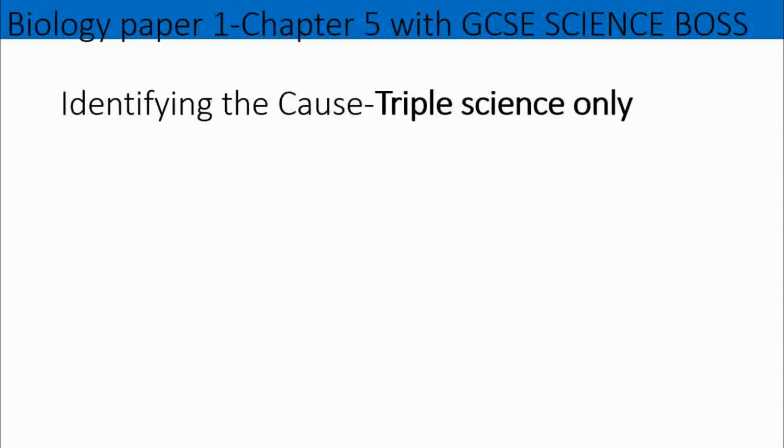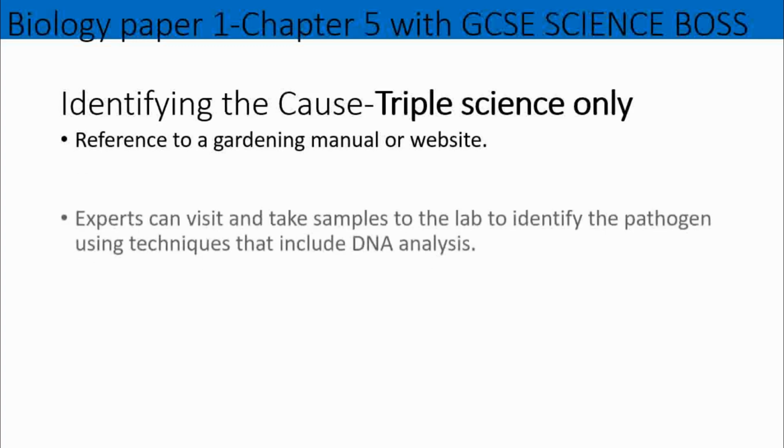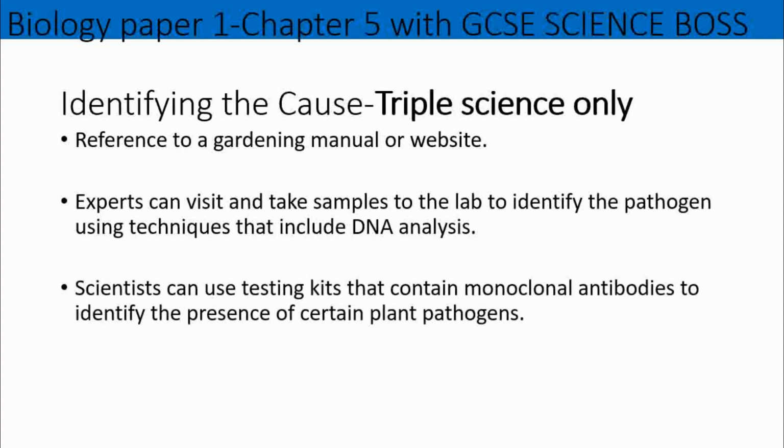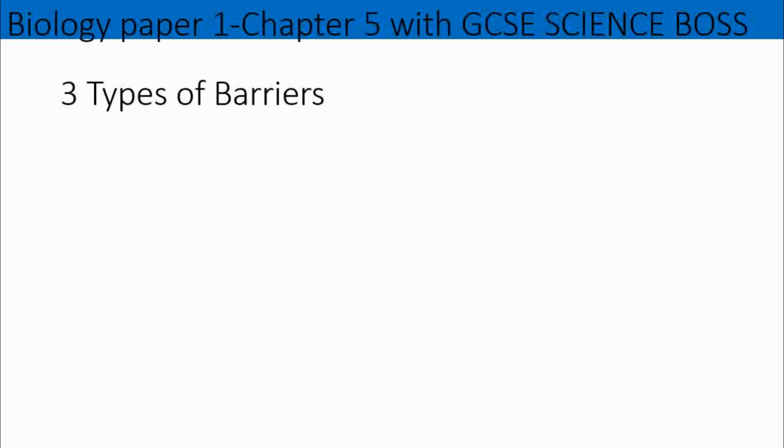All right, good. Now, how do you identify what the cause is as a farmer? You can refer to a garden manual or website. You can ask for an expert to come in, visit, and take DNA analysis of the pathogen found. You can also have testing kits with certain monoclonal antibodies which will identify certain pathogens. And we're going to look at monoclonal antibodies later on.